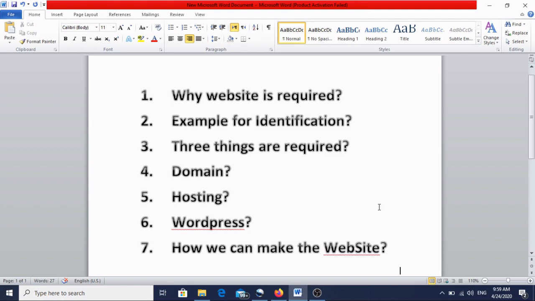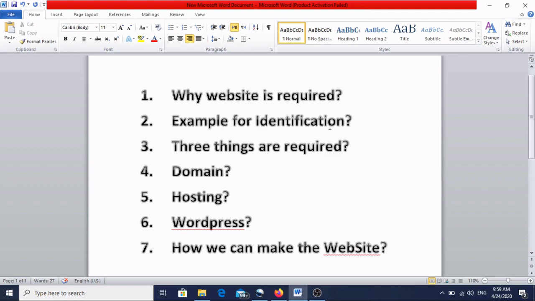See, website, if you're a blogger, you're doing any blogging, you have any news channel, if you have any kind of business, your father is in business, you can do a lot of interaction with the customers. And if you want to say something and your customers are not listening to you, that's why you can use any website. So medium is good and the reach is very high through the website. So website is required.